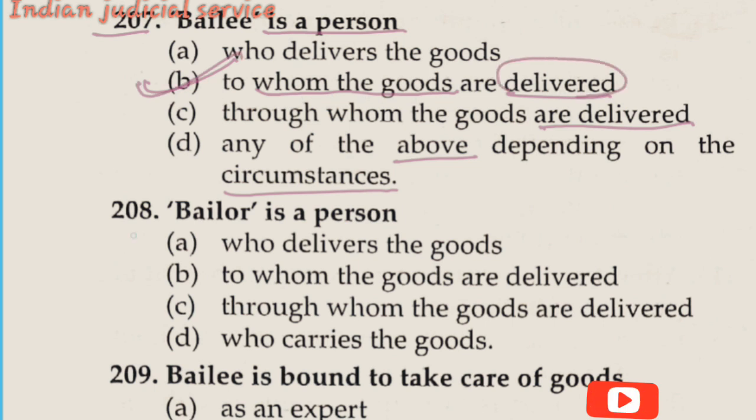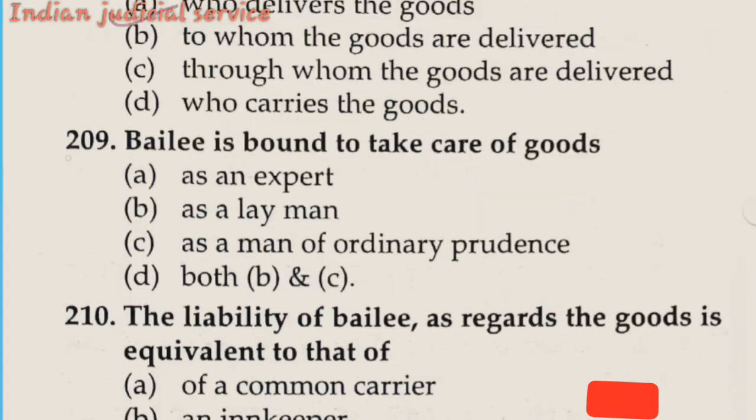Now question number 208. The bailer is a person: option A, who delivers the goods; option B, to whom the goods are delivered; option C, through whom the goods are delivered; option D, who carries the goods. So the answer is option A, who delivers the goods. So the bailer is a person who delivers the goods. Answer here is option A.